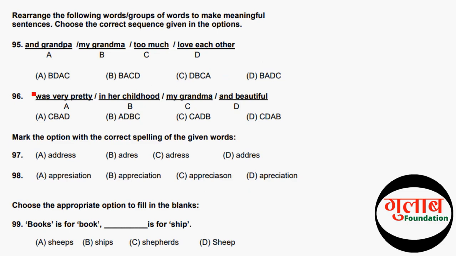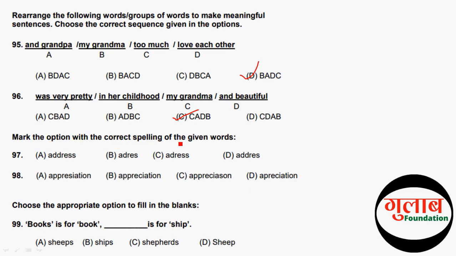Mark the option with the correct spelling of the given words. And the correct option of this question is A, address. This is the correct spelling of address. So let's move to the next question. The next question answer is option number B, appreciation. This is the correct spelling of appreciation.